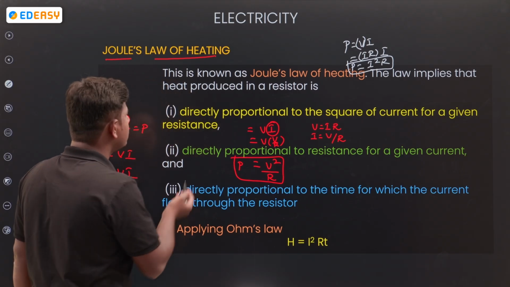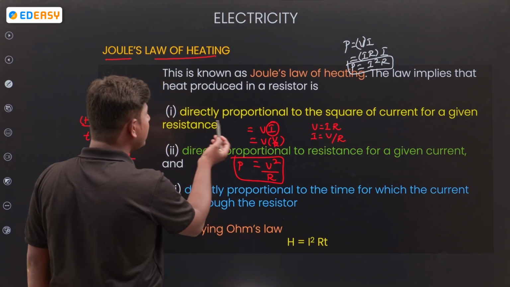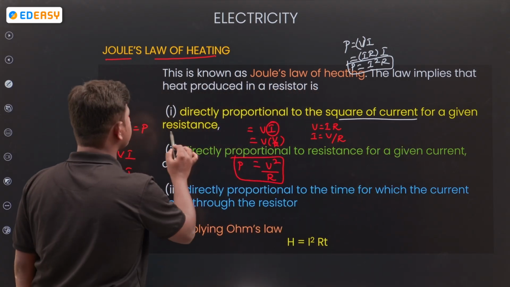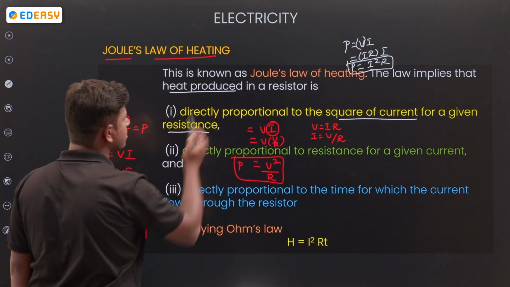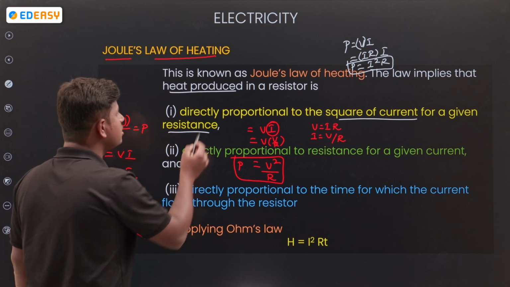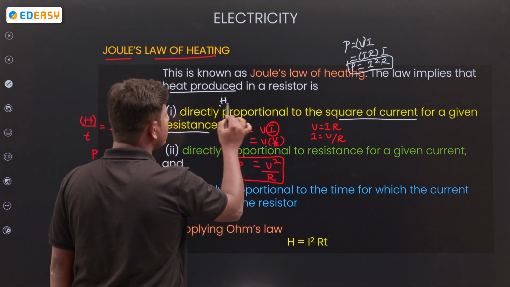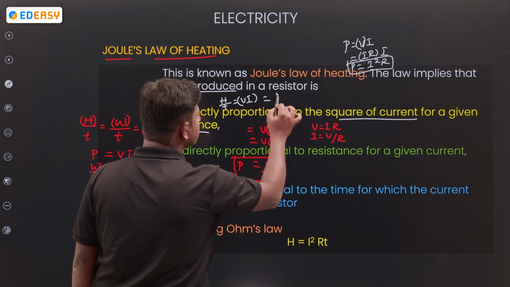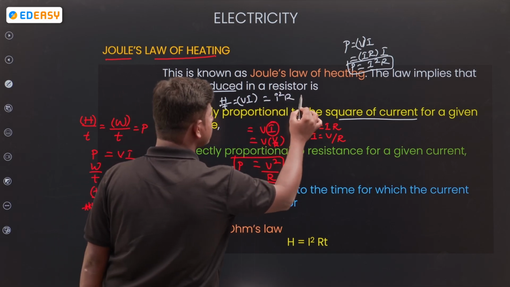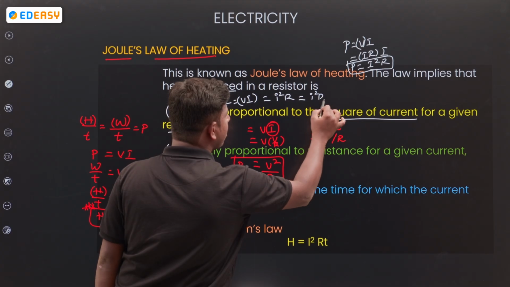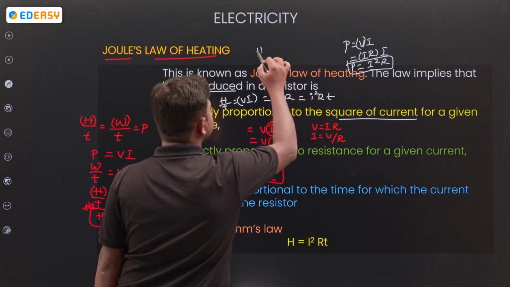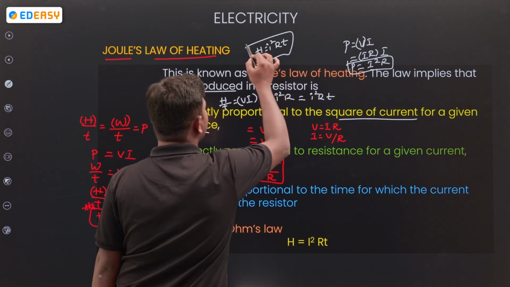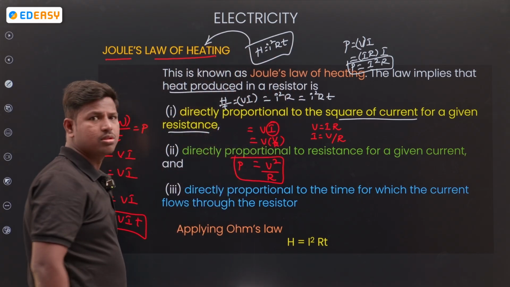So see here, directly proportional to the square of current for a given resistance. See, heat produced: H by T is equal to VI. VI, how can we write? I square R. Then T will go to this side: I square R T. Then H is equal to I square R T. This is Joule's law.